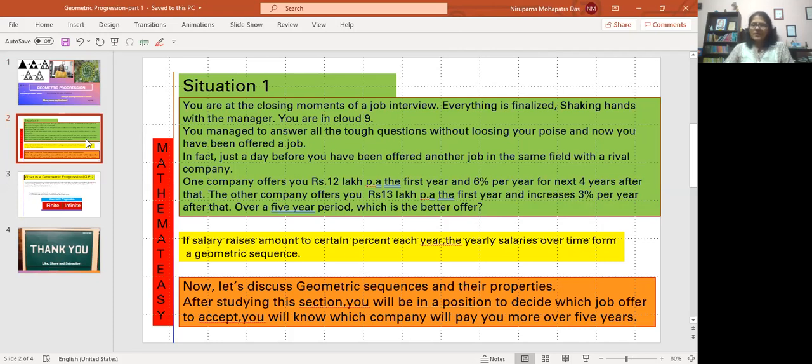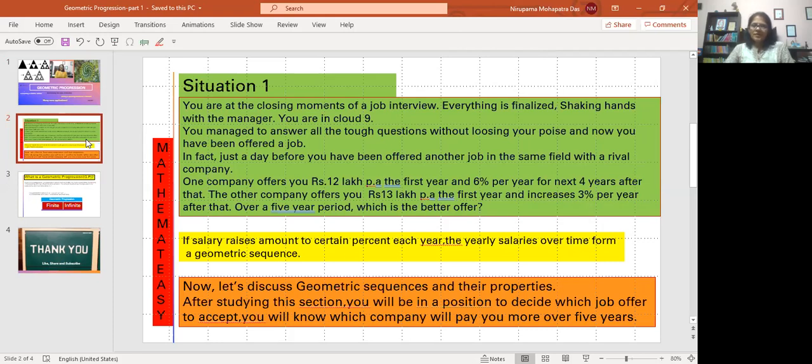The other company offers you 13 lakh rupees per annum the first year and increases 3% per year after that. Over the 5 year period, which is better for you? Which one is a better offer? That is a crucial moment for you to decide, right?